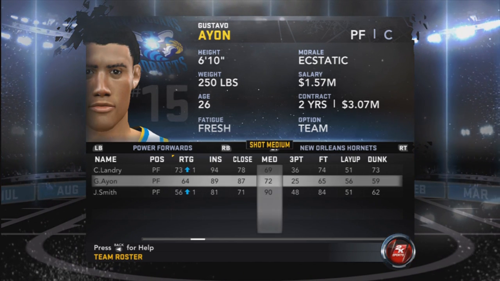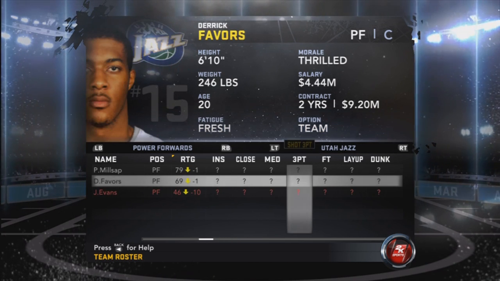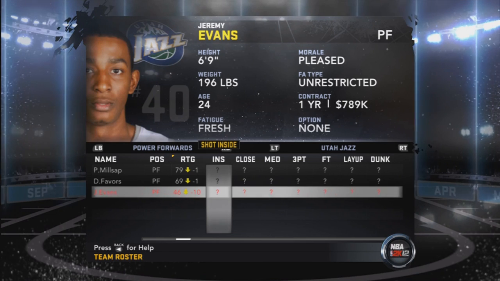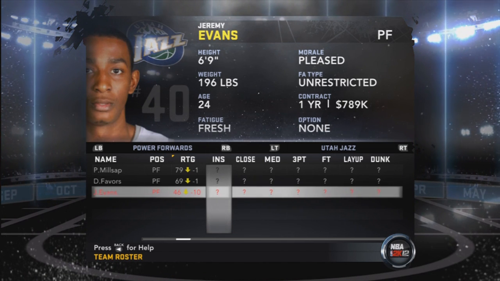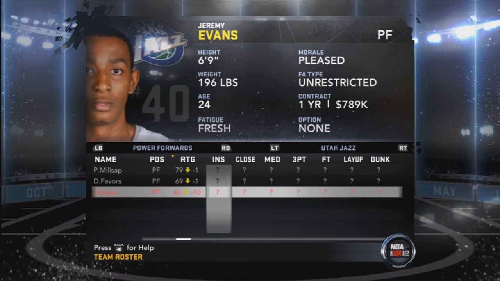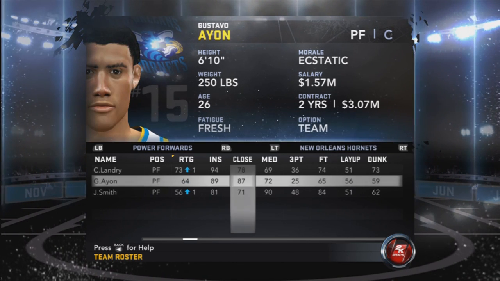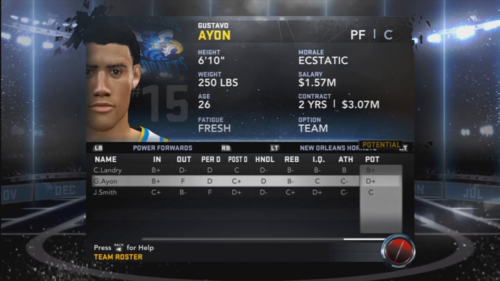If you want to change it, just click on the left analog stick and it'll go to this. Obviously the other teams you can't tell, you can only look at that. Jeremy Evans is not even that good. He's not even going to win the dunk contest, which this video is going to be out after the dunk contest, so I'm probably wrong. I don't know. But yeah, Gustavo Ayón is only a D+. I wanted to make it like a C.